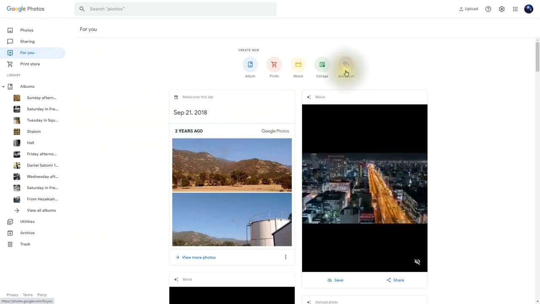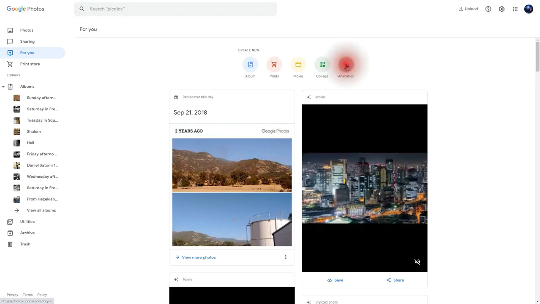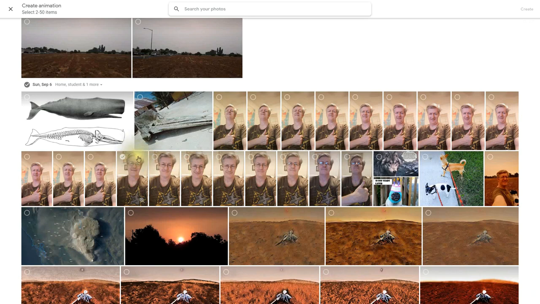Next, let me show you how to create an animation. Go ahead and click it. Once you found your photos that you want to add to your animation, go ahead and click on them.